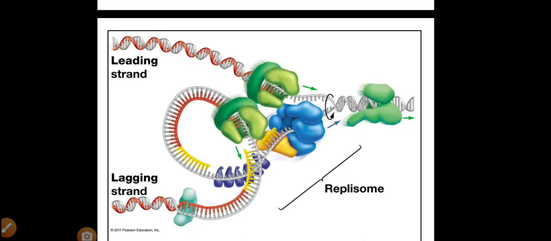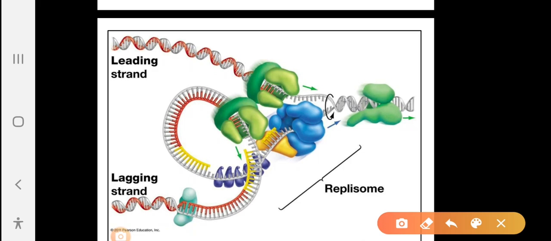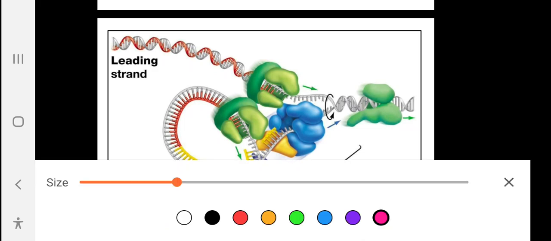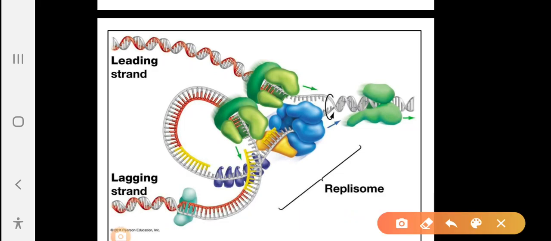Whereas the lagging strand, which makes a turn and copies in pieces, requires a new primer for every piece, so it requires many primers. You see here, the primers on the lagging strand appear in yellow color. This is a primer, this is a primer, right?